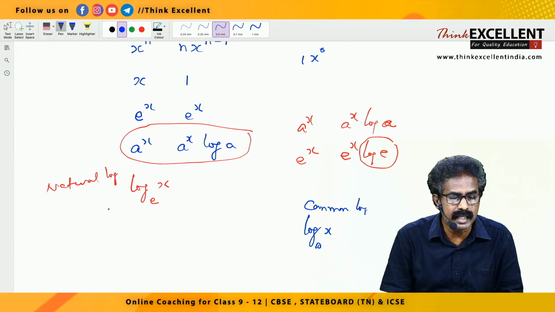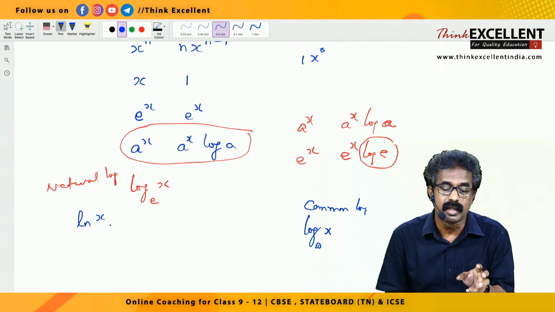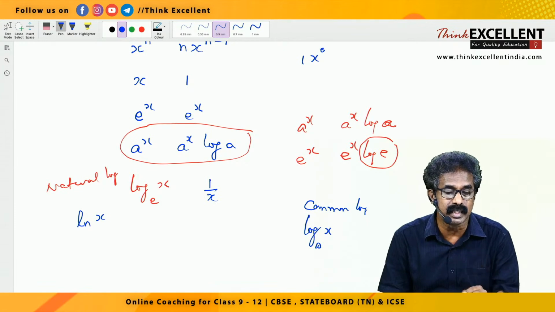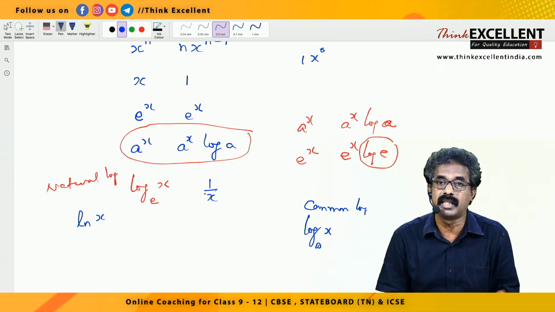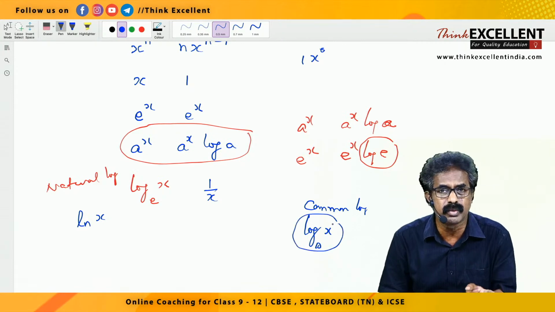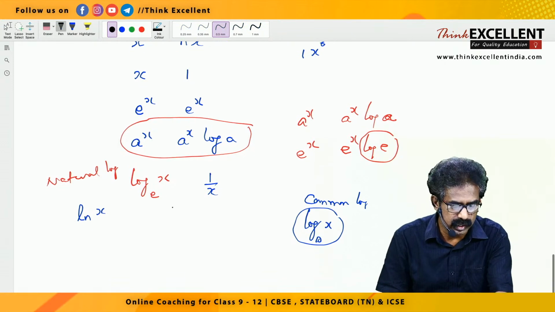So this is natural logarithm, or you can write ln, L-N, right? Ln x. It is natural logarithm, meaning the base is what? E. Log x to the base e, that is the natural logarithm. Its derivative is what? 1 by x. Then what is the derivative of log x to the base 10? We will discuss later. Okay, so this is another formula.